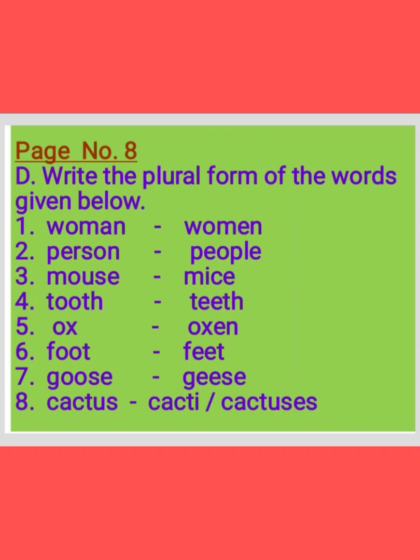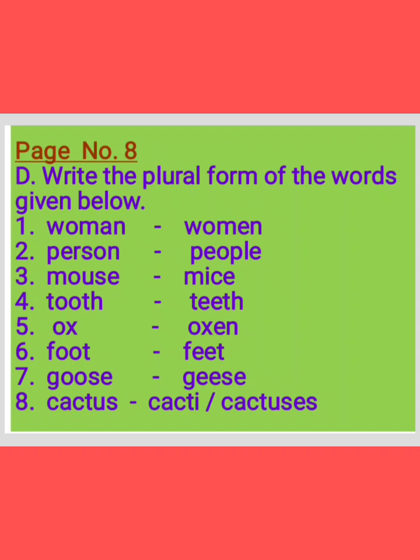First one, woman. The plural form of woman is women. W-O-M-E-N, women. Start writing, children. And the second one, person. Only one person comes under singular, but so many? What is the plural form for it? People.